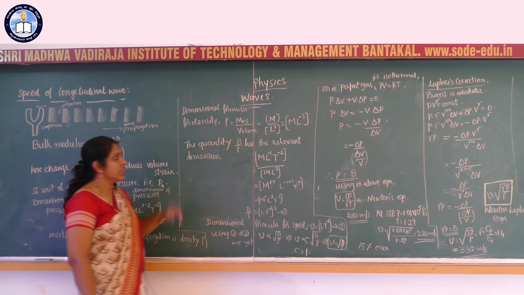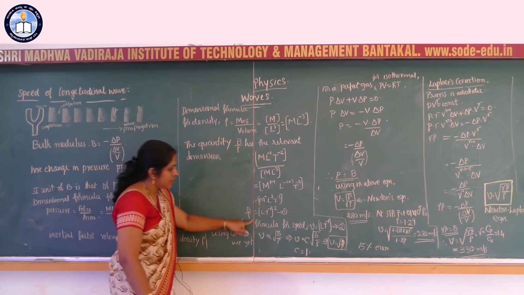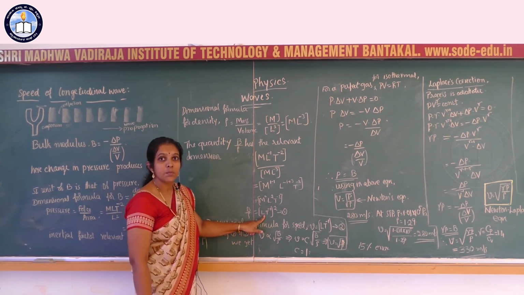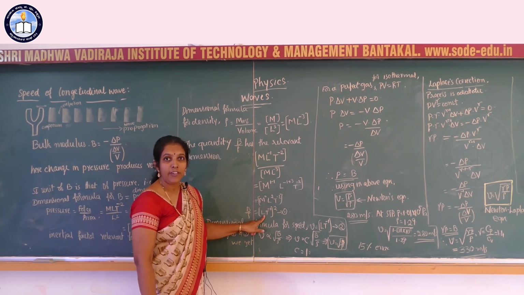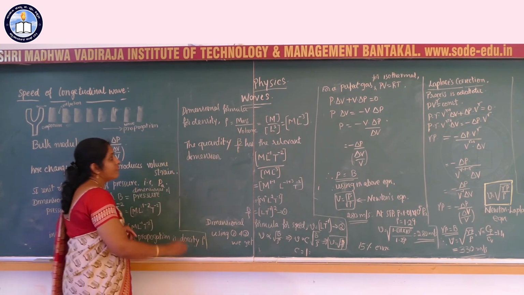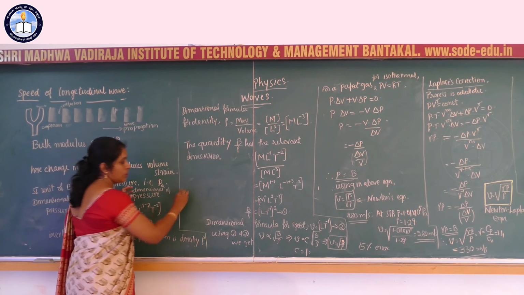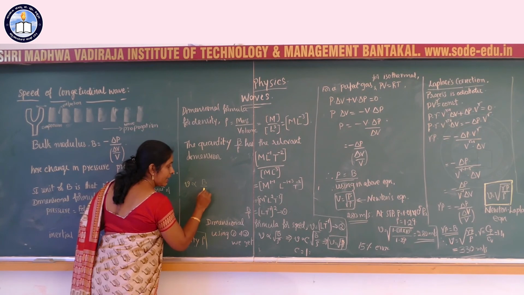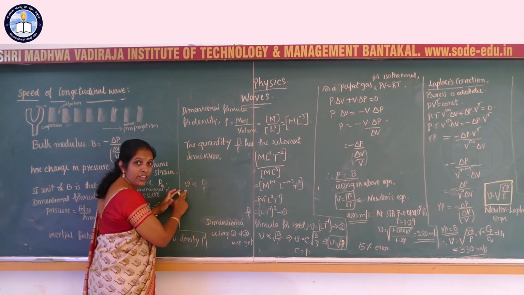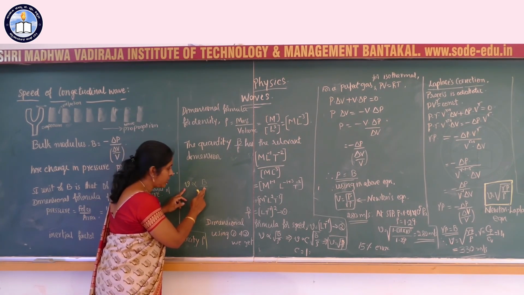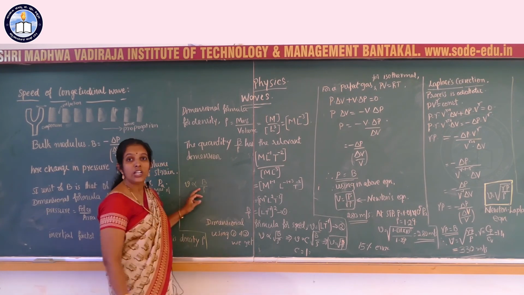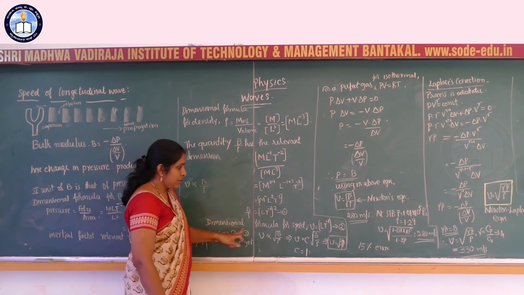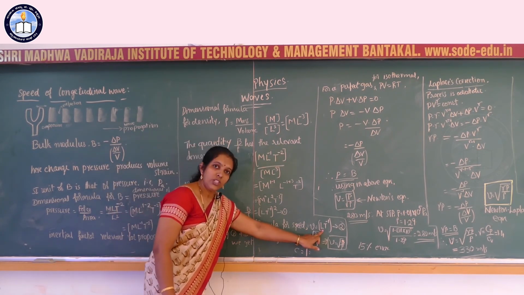The quantity B by rho has the relevant dimension LT inverse 1. That is, the speed of longitudinal wave depends on the factors B and rho. Speed of longitudinal wave is directly proportional to the bulk modulus and inversely proportional to the density of the medium. The dimensional formula for speed is LT inverse 1.